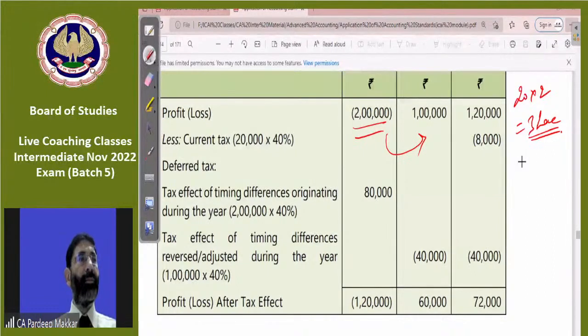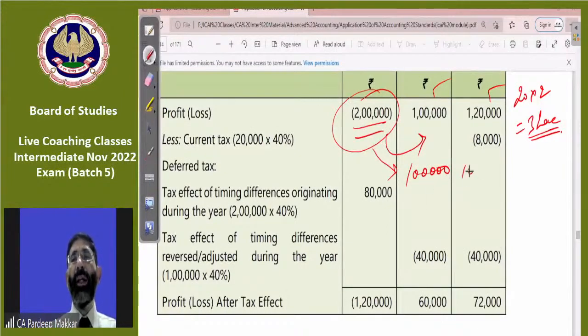Hiral, this is very simple, beta. I think there's nothing difficult in this question. First of all, let it be very clear that there's a total loss of 2 lakhs, which is to be adjusted in the next years. In the next year, we have a profit of 1 lakh in the first year and 1 lakh 20,000 in the second year. So what we will do, we will adjust this loss in the first year, 1 lakh out of this 2 lakhs, and then the balance 1 lakh will be adjusted out of the second year. So there's no profit in the first year. In the second year, we have a profit of 20,000 on which tax is to be paid, 8,000 rupees. That's it.